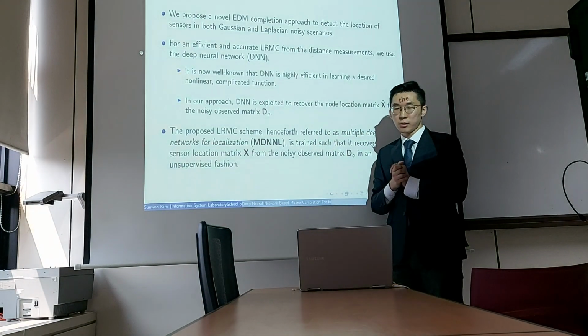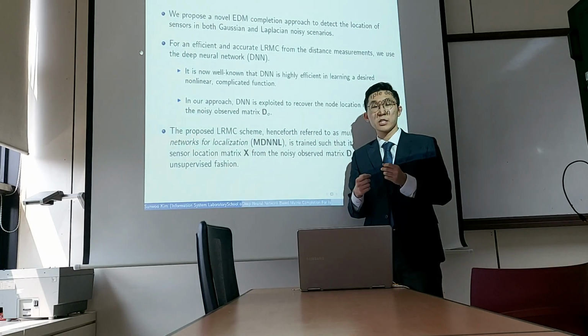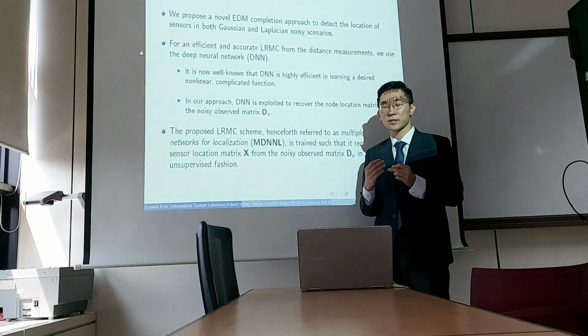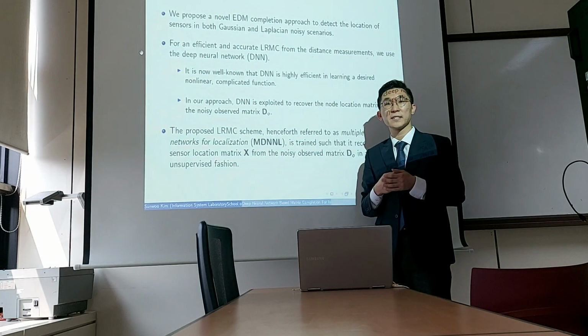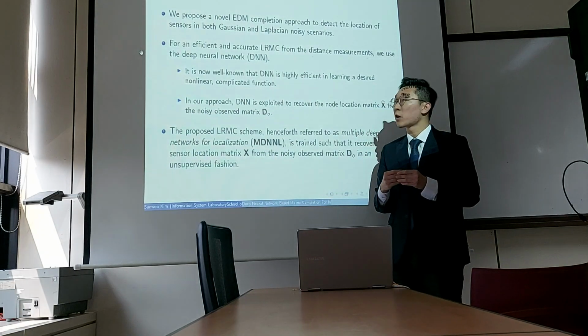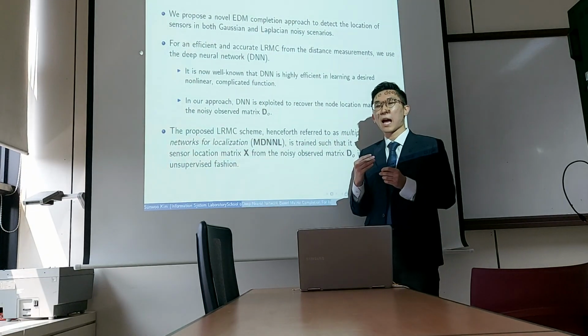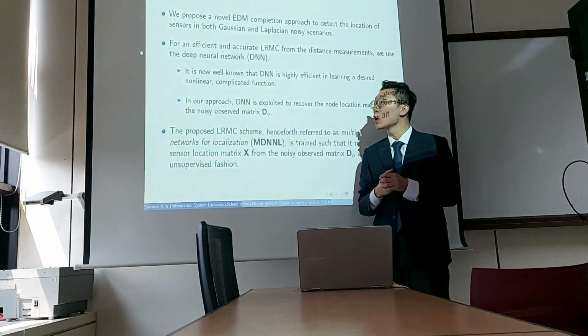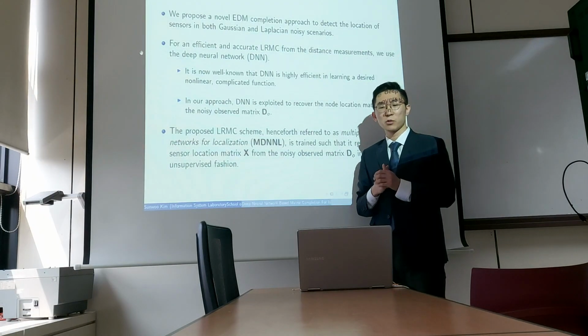Okay, so we propose a novel Euclidean distance matrix completion approach to detect the location of sensors in both Gaussian and Laplacian noisy scenarios. For an efficient and highly accurate low-rank matrix completion from the distance measurements, we exploit the deep neural network.